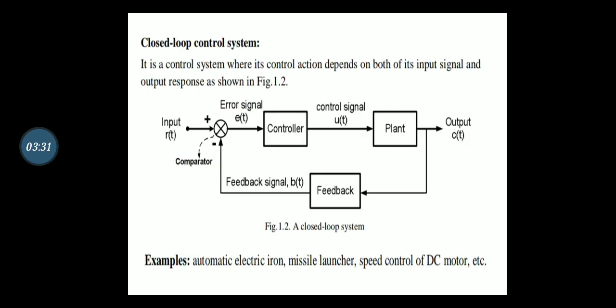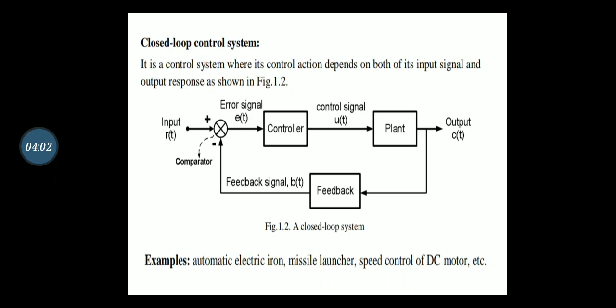Now let me move towards the closed loop control system. A closed loop control system consists of a plant which has the output response C of t, a control signal U of t, which is produced by the controller, and a feedback taken from the output response, which is called B of t.